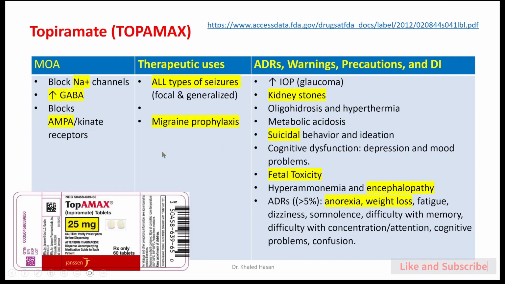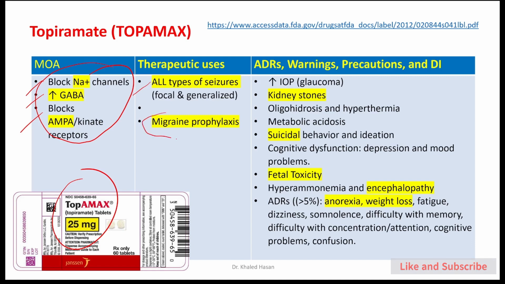Topiramate, Topamax, and we have the generic name. It blocks the sodium channel, increases GABA, and blocks the AMPA kainate receptor. So there is a multiplicity of action, a multiplicity of receptors affected by topiramate. Topiramate is used for all types of seizure, focal and generalized.